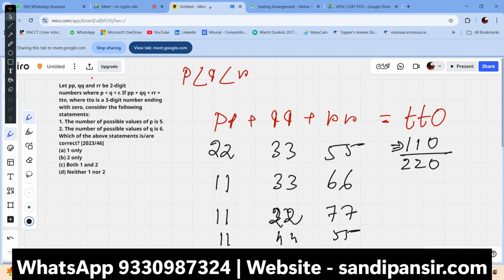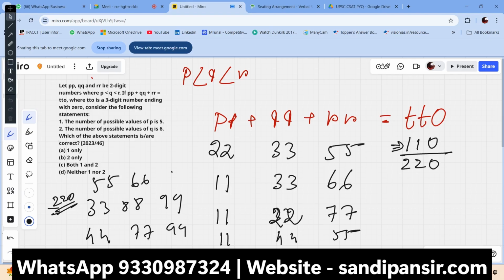We have 33, 88, 99. That's also a number. We have 44, 77, 99. It turned to 220, as you know. It's 220 out there. Then we have 55, 66 and 99. That's also a number there.